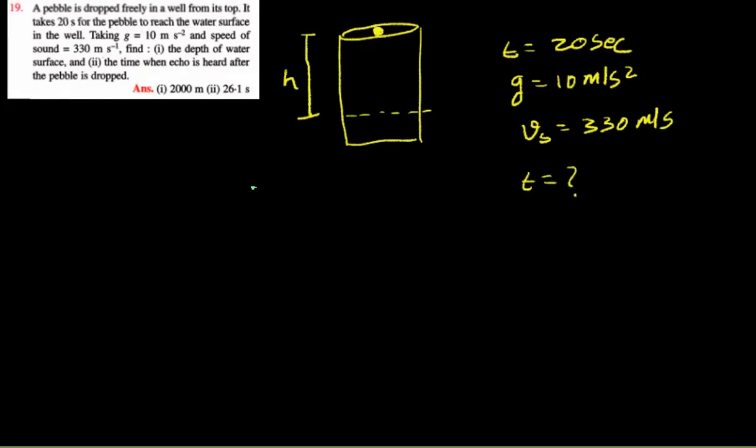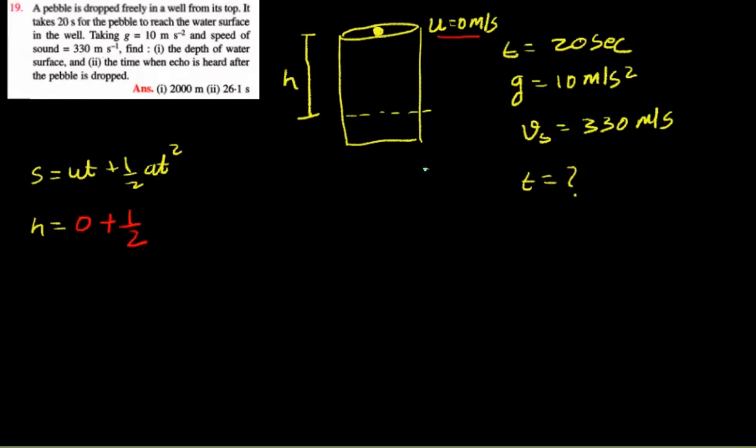Okay, so let's start with the first part over here. Now remember, when you are throwing the pebble in the well, that means the initial velocity is equal to 0 meters per second. So let's use our formula. S equals to ut plus half at square. Now remember, for a free fall, S will become our height. H equals to, remember, initial velocity is 0. So H equals to 0 plus half.